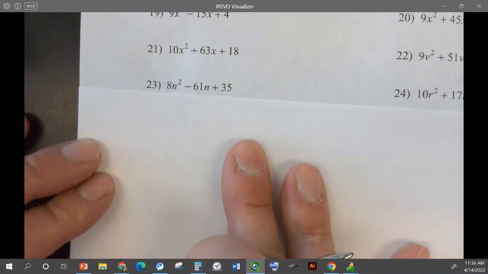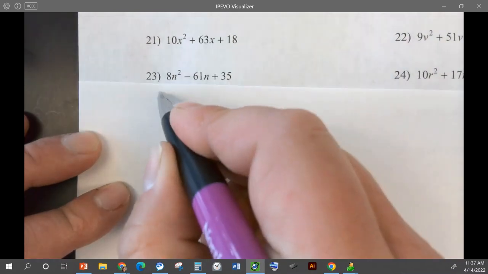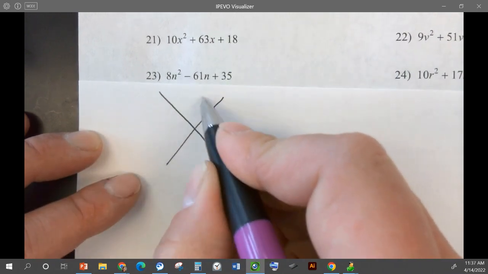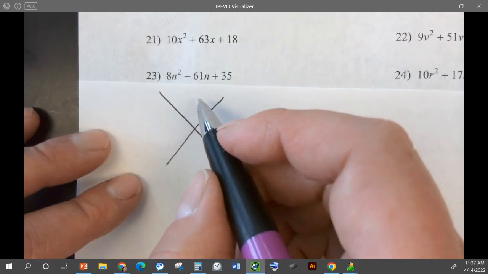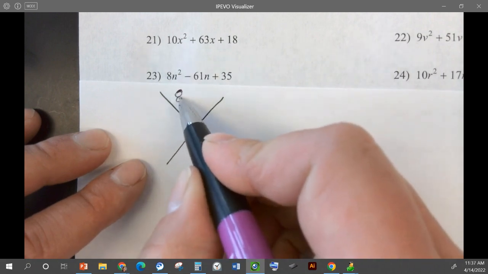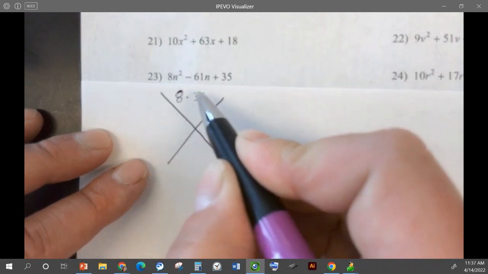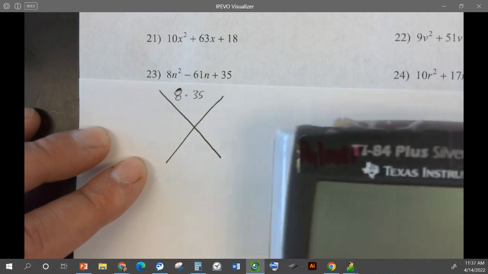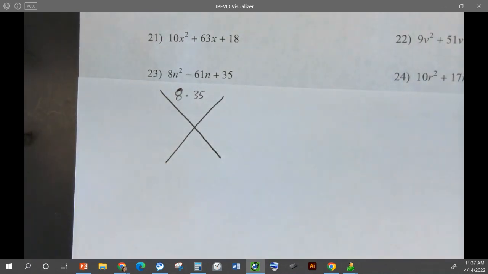Okay, so we need to set it up. We need to set this x up. So what needs to go on the top up here? Okay. So we need 8 times 35, A times C. I don't know what that is, so I'm just going to use my calculator. Let me grab this other calculator.